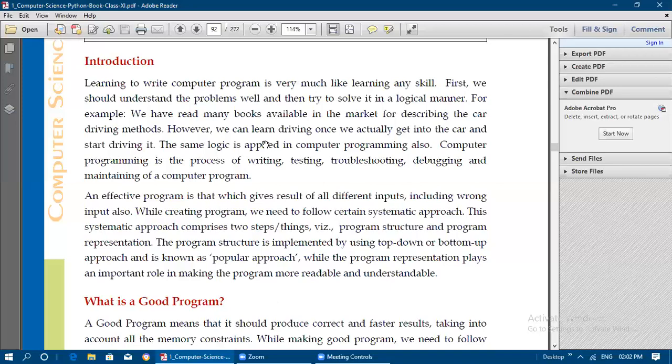While creating a program, we need to follow a certain systematic approach, that is a step-by-step approach. This systematic approach comprises two things, that is program structure and program representation.